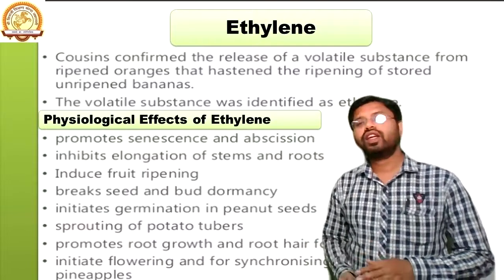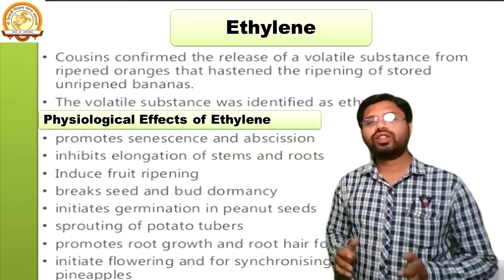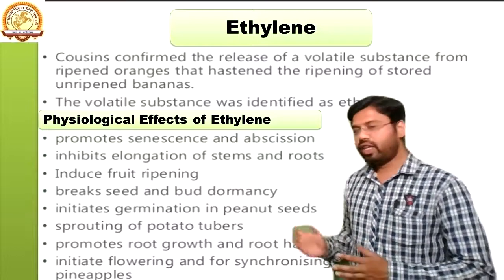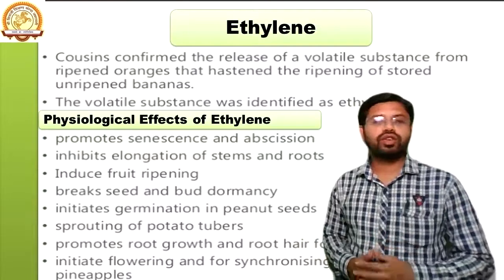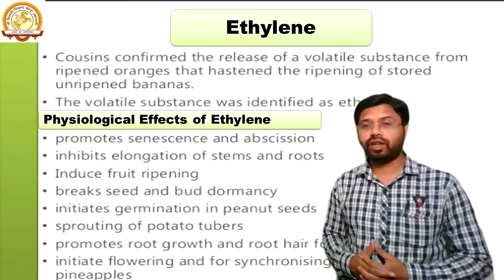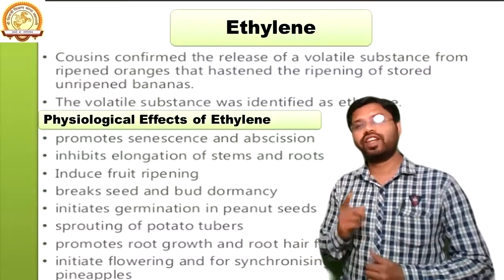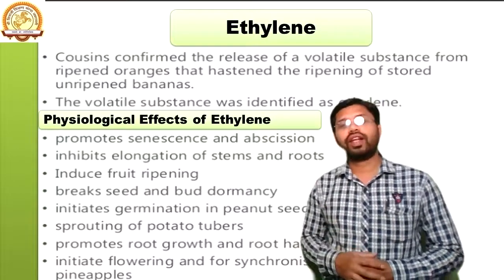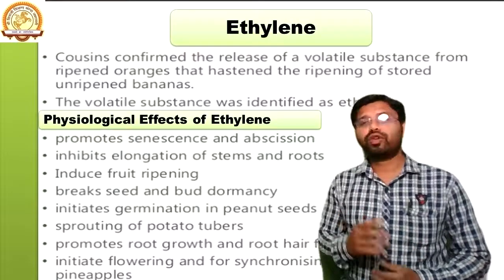Because when the aging of the plant is completed, at that time the elongation of the root and the stem has to be stopped. So at that time, this ethylene hormone inhibits the growth and elongation of stem and root. Now it induces fruit ripening. So the hormone which is responsible for the ripening of the mango is ethylene. It is always responsible for the ripening of fruits. Then it breaks seed and bud dormancy.